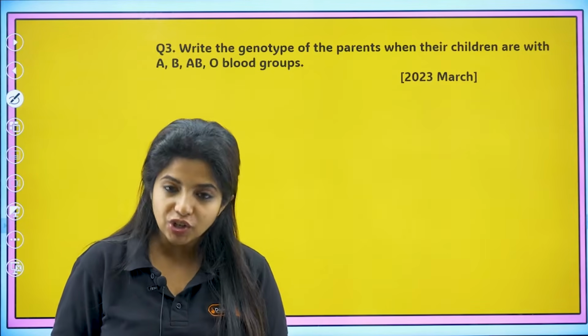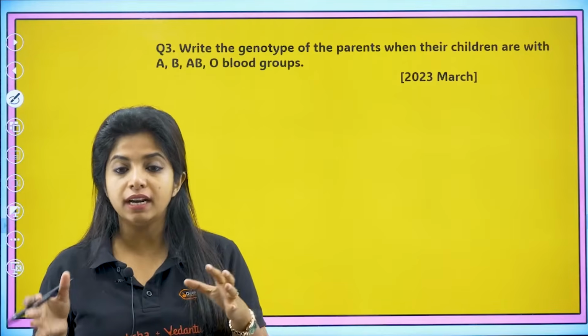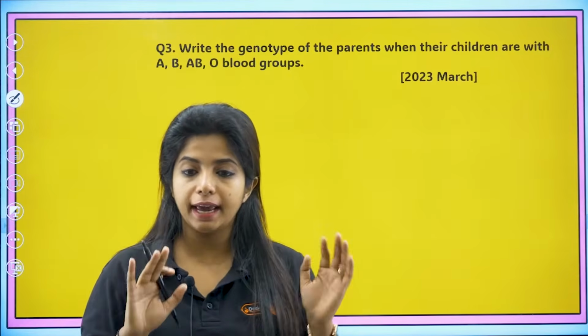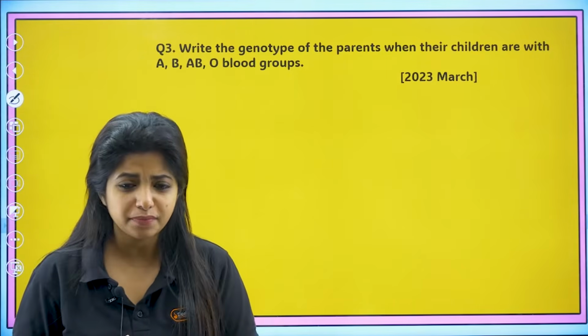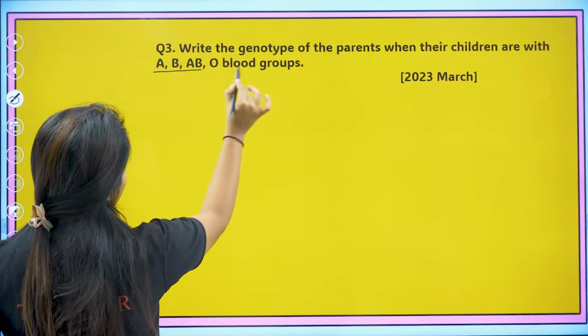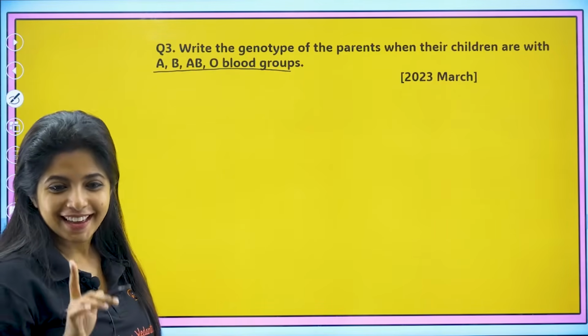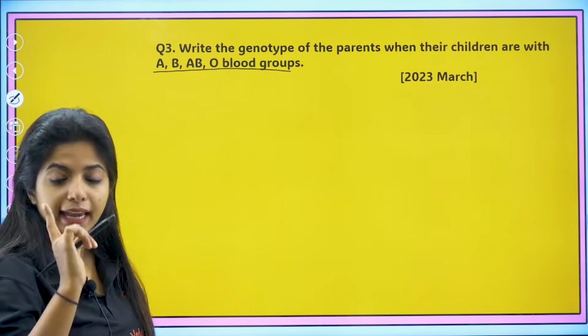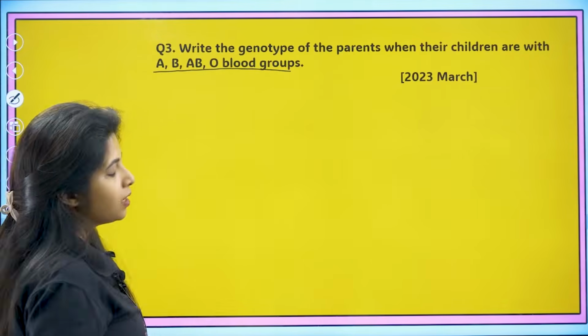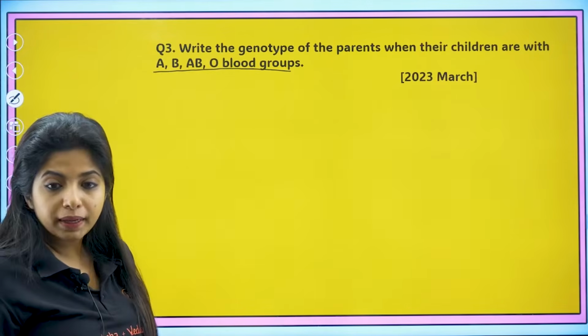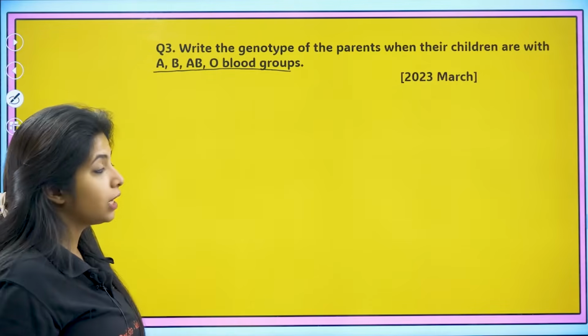And now, write the genotype of the parents when their children are with A, B, AB or O blood group. So over here I am seeing that all the blood groups are there. A is there, B is there, AB is there, O is there. So in this condition, what would be the genotype of the parents, my dear children, if asked?